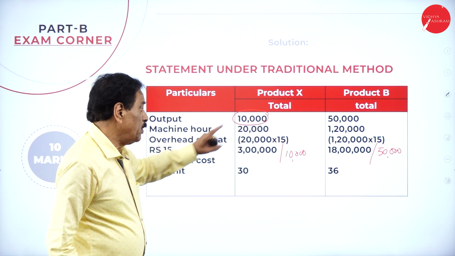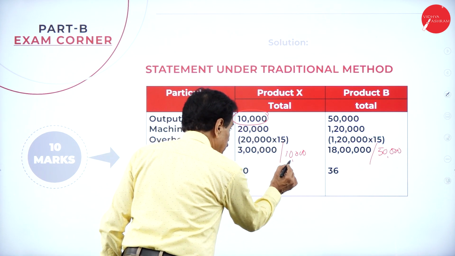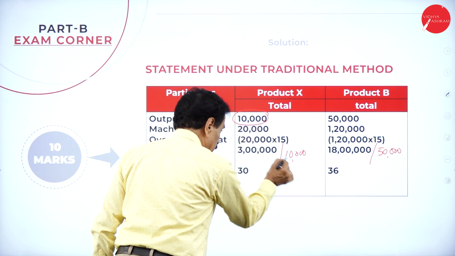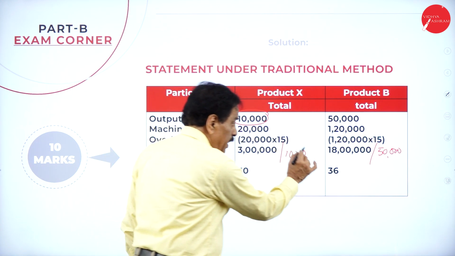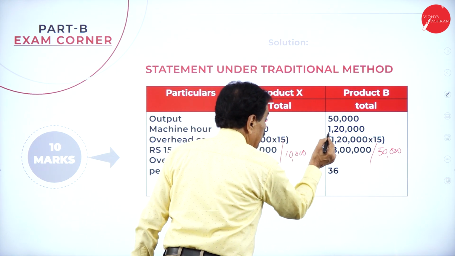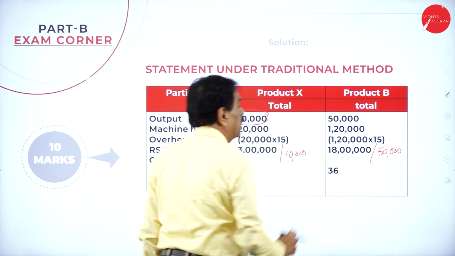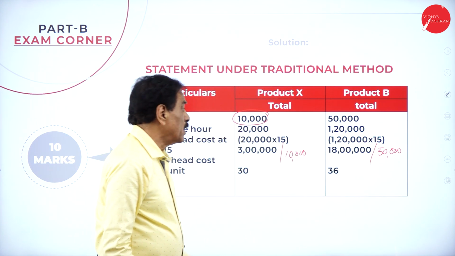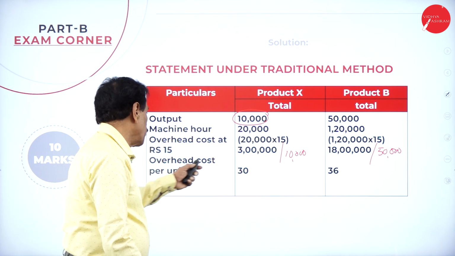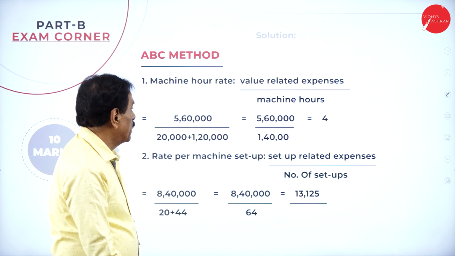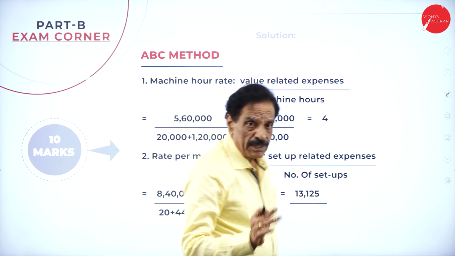How many units are produced? 10,000. 3 lakh divided by 10,000 is the overhead cost per unit, 30. 18 lakh divided by 50,000 is 36 rupees per unit. This goes in favor of traditional.